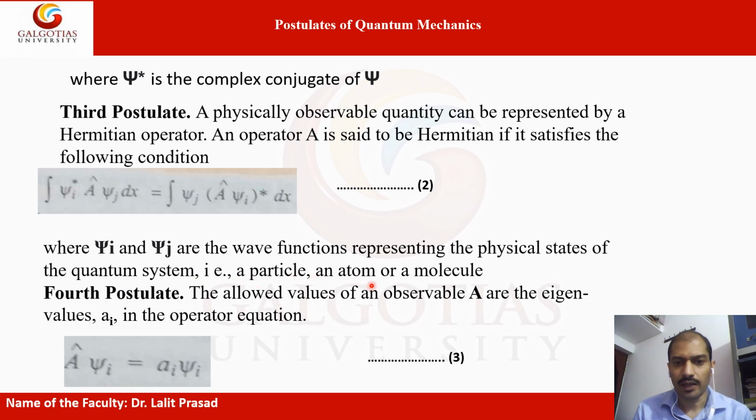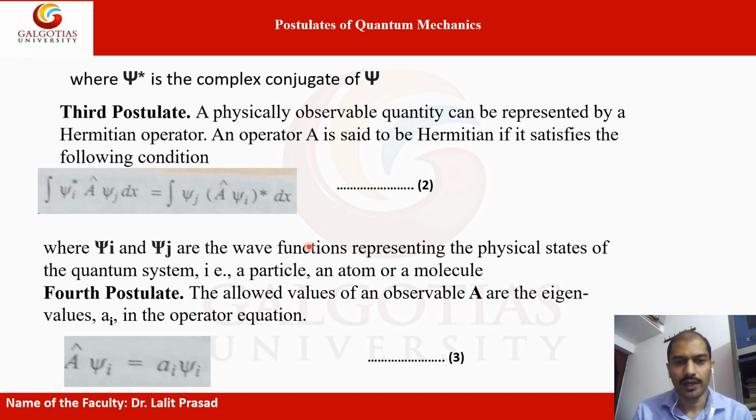That system could be a particle, an atom, or a molecule. This can be explained with the help of the third postulate of quantum mechanics. Here this is the final form; we can also see a detailed form of the expression, but for the sake of understanding in chemistry, it is enough to keep in mind the final form of these postulates.